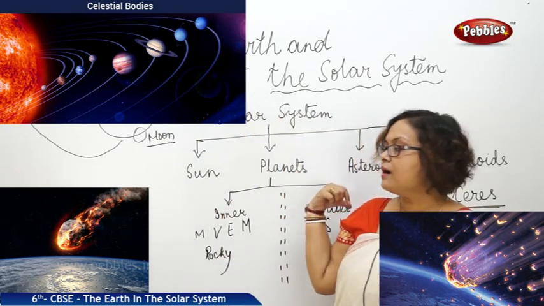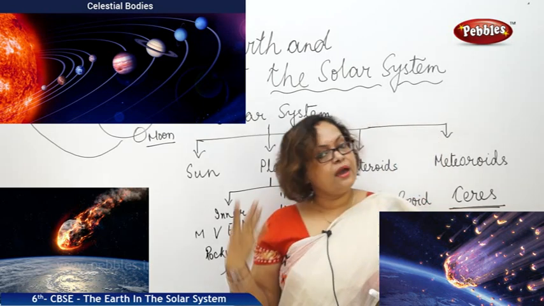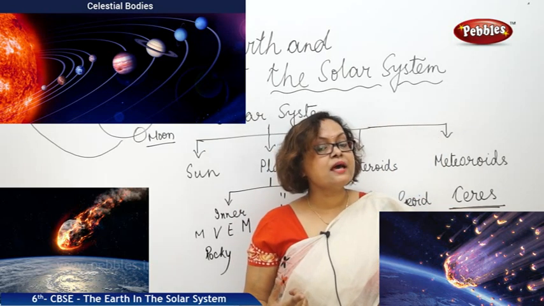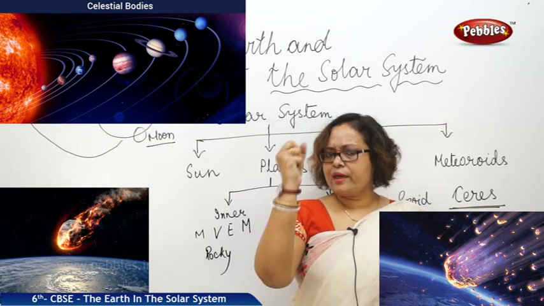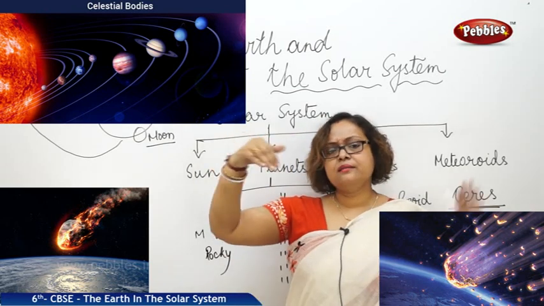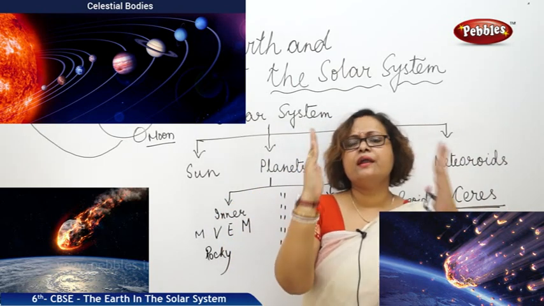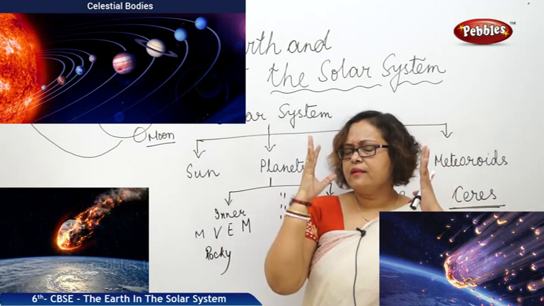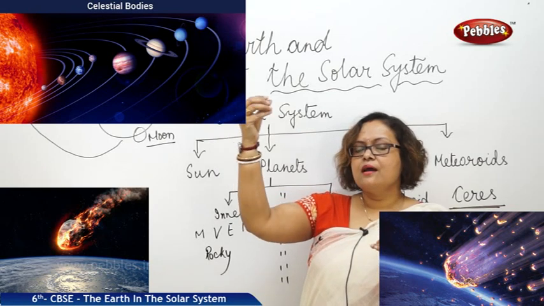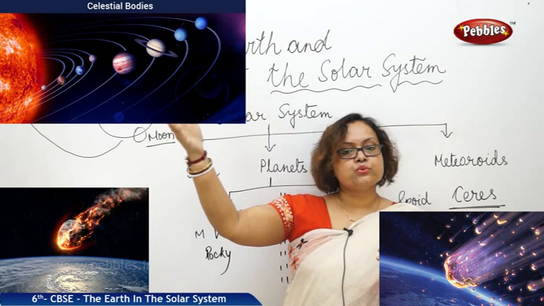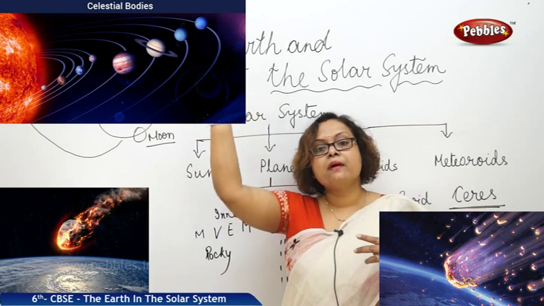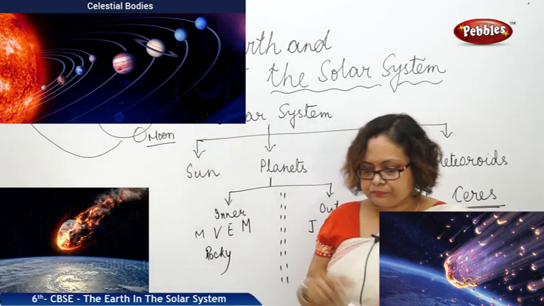And whenever they come to Earth, what happens? We have oxygen, and oxygen has a feature that helps anything to burn. So whenever they enter Earth, this oxygen prevents them from entering, and the moment they catch fire, we see that some star is coming down. We call it a shooting star. We see it burning and coming down.